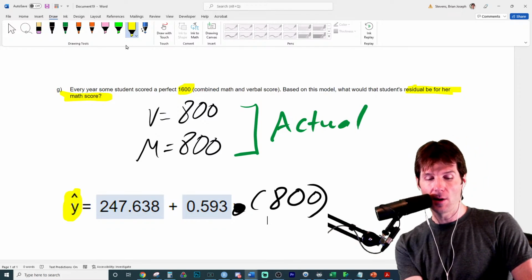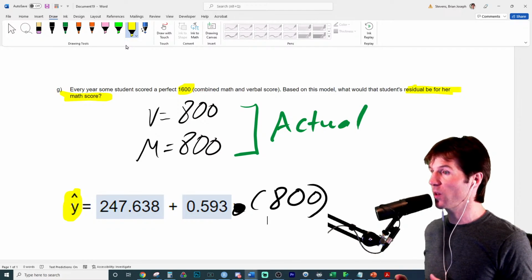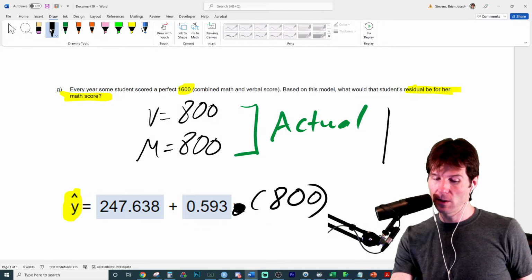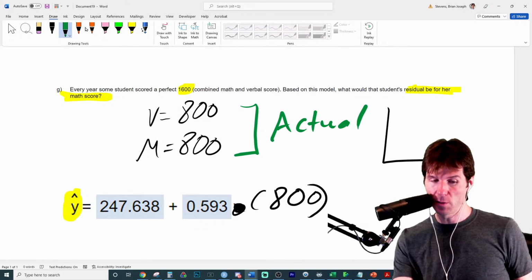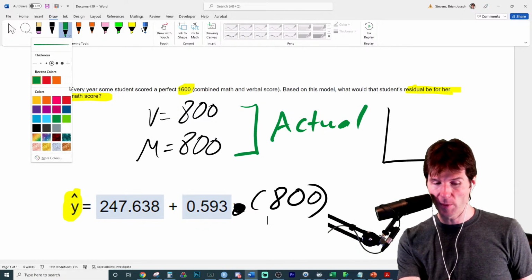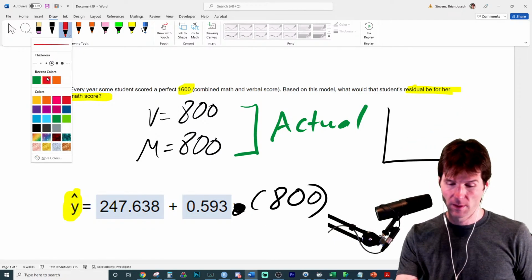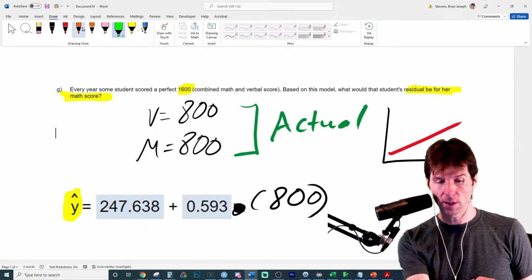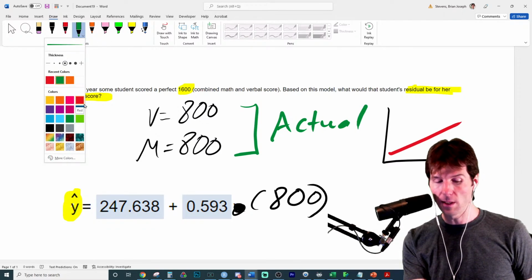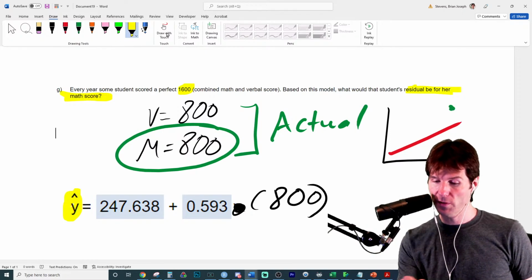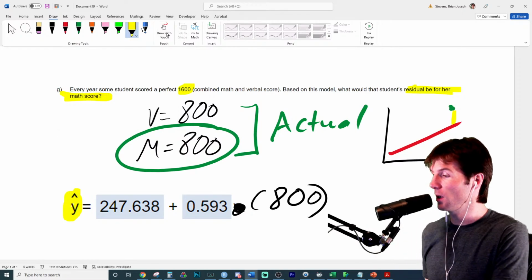Now, the predicted value is not what we're looking for. That's just from the line. That's going to give us our predicted value from the line, as in we are finding the value currently on the line right here. And then we currently know the actual math score a person had up here. And then we want to solve for the residual, which is the difference.